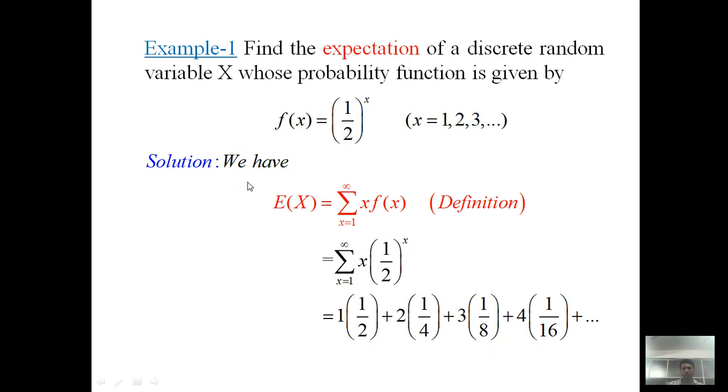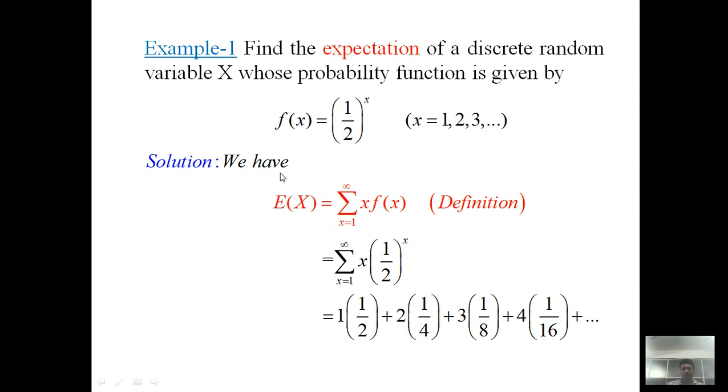According to the definition, remember this highlighted equation is just the definition of expectation. So E of X is equal to the sum over x running from 1 to infinity, because our variable x is 1, 2, 3 and so on to infinity, of x into f of x. Once again, this is just the definition of expectation. So it is the sum over x from 1 to infinity, x as it is, and f of x, the probability function, is given as half raised to x. So we just plug in the value of f of x.